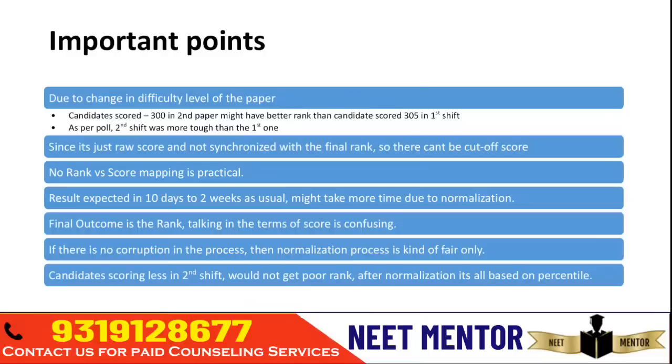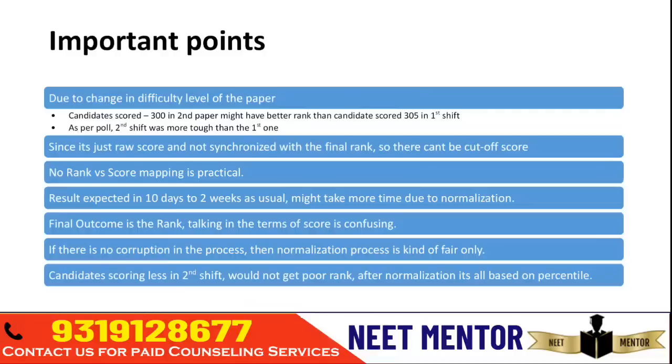So the final outcome is rank, and when can you expect the result? It may come as usual. Last year it came in around 9 to 10 days. For the last two years, 22 and 23, they gave it within 9 to 10 days. This year it might take that much time only, because they won't be doing the percentile calculation manually.